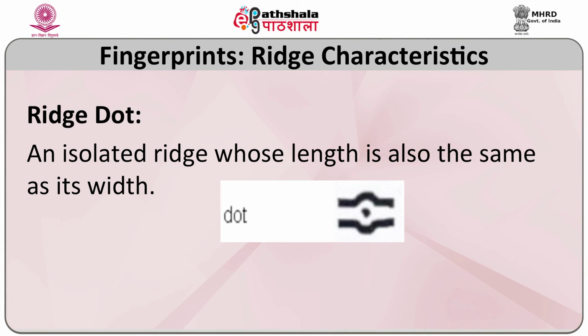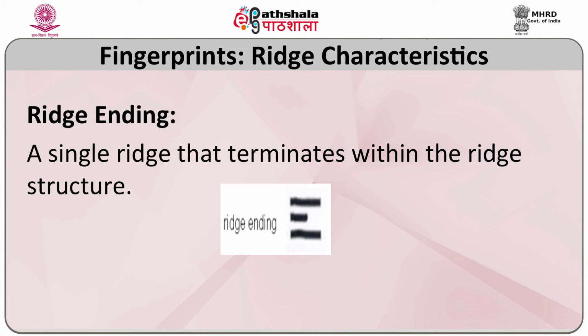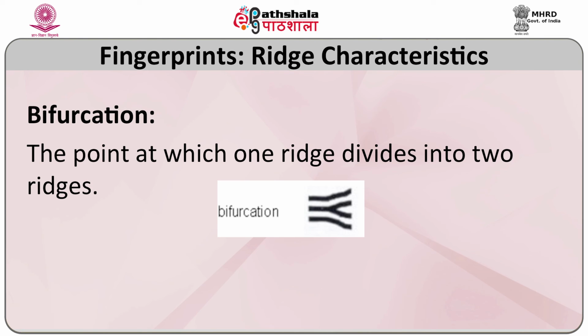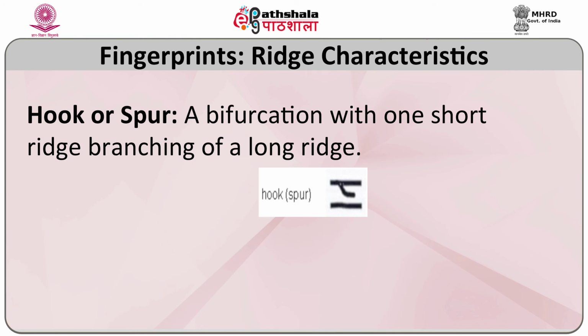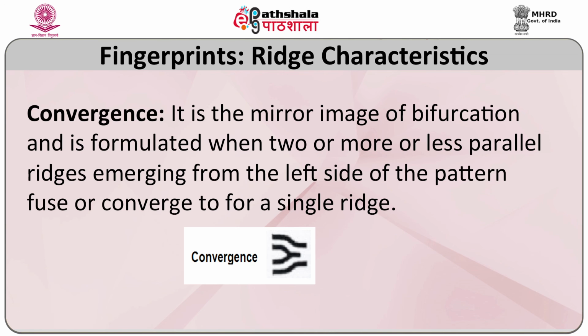For example, ridge dot, ridge ending, bifurcation when one single ridge divides into 2, trifurcation when one single ridge divides into 3, formation of a hook or a spur, meaning when a ridge is dividing into 2 but one of the branches stops moving whereas the other moves along, convergence when the two ridges are coming and joining into one ridge,